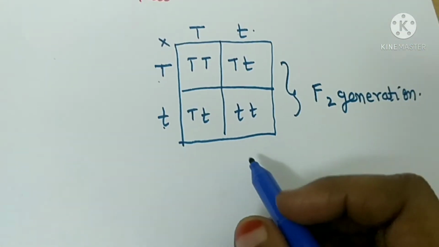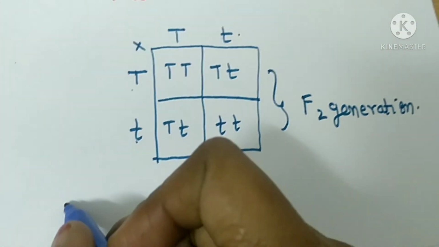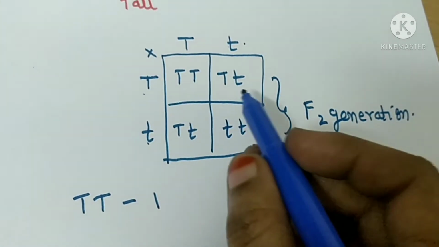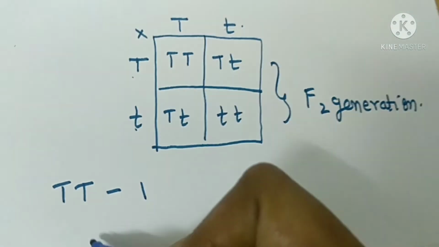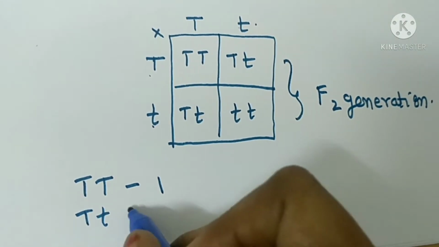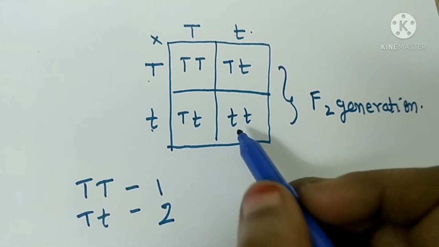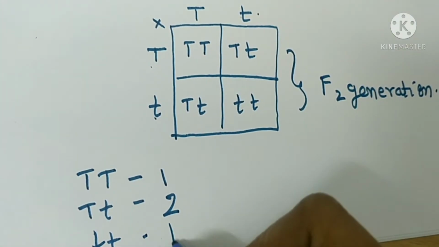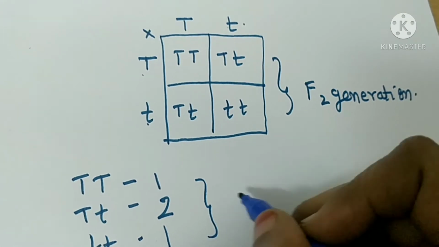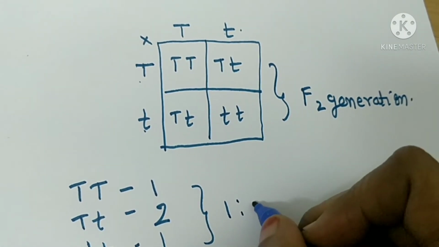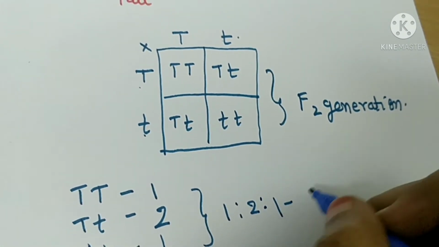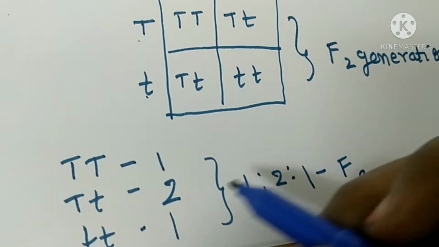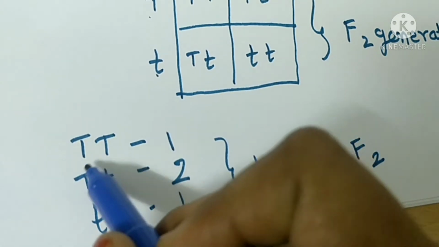So now we will calculate. How many is TT? Only 1. How many is capital T and small t? 2. How many is small t, small t? 1. So the ratio is 1:2:1 in F2 generation. Here students, see the dominating character.